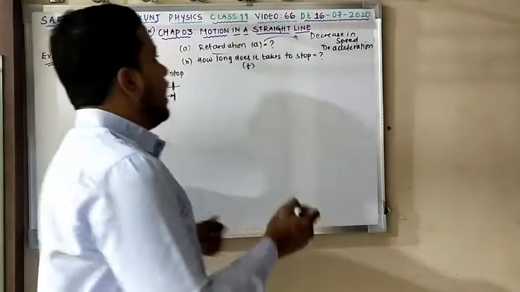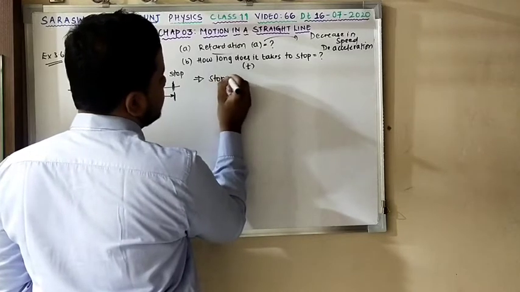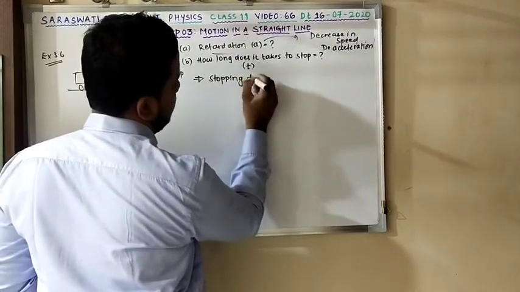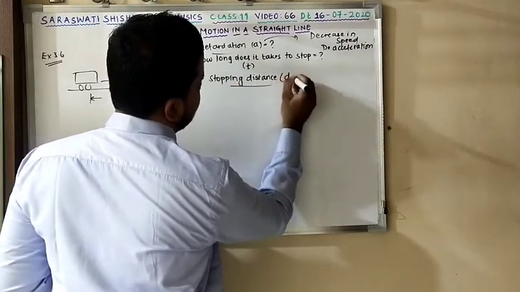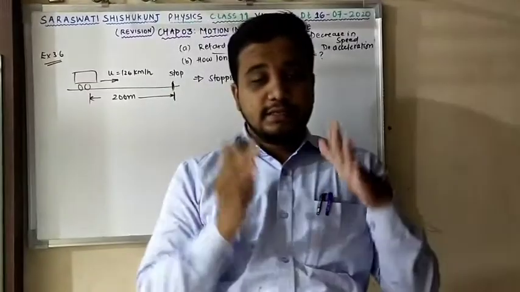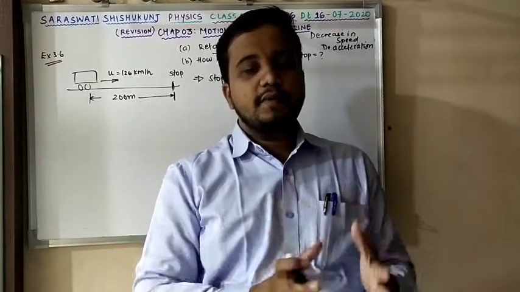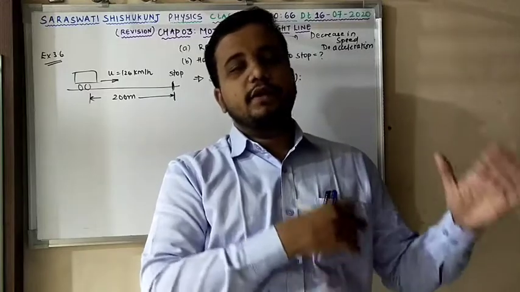100%. So fine. I want to tell you one important concept over here, that is stopping distance. The stopping distance is denoted by letter ds. Remember, stopping distance is nothing but the distance covered by the vehicle on applying brakes before it comes to rest.